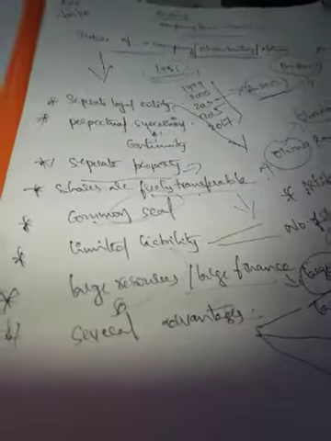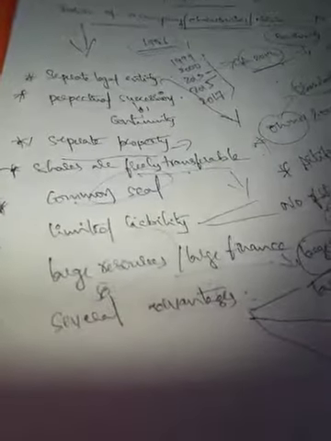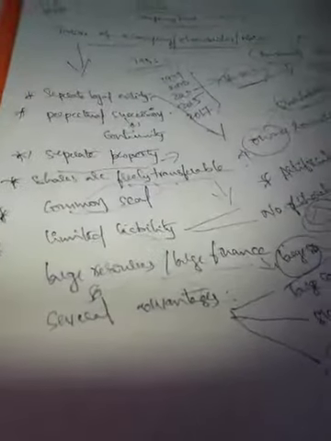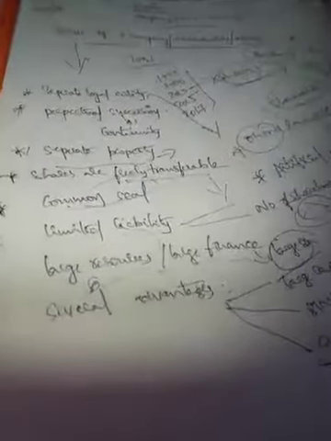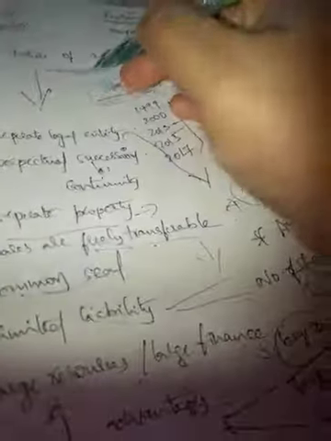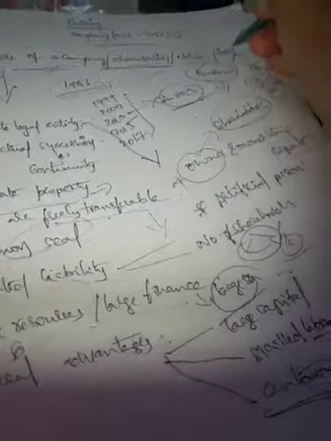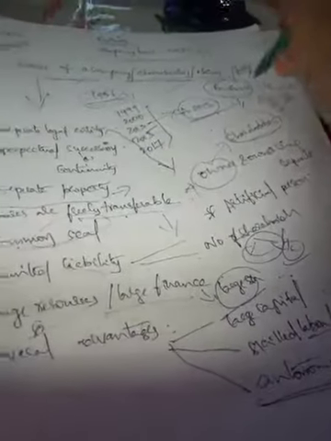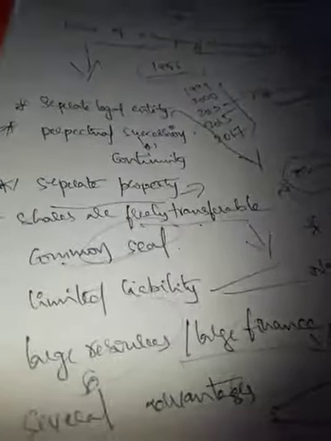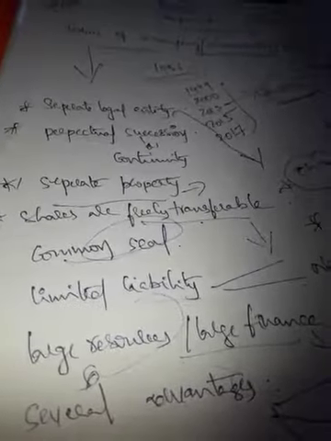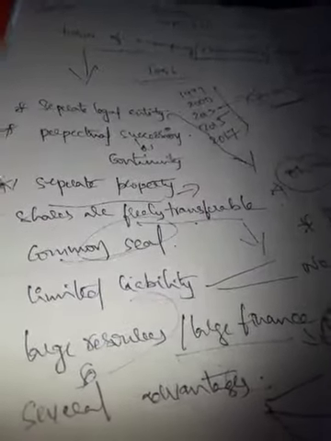But here what we miss is the topic of disadvantages, right? You can write features, characteristics, nature, and also advantages, merits or demerits. But what we have to discuss here is mainly the disadvantages. So for disadvantages, I'll let you know as a separate topic.